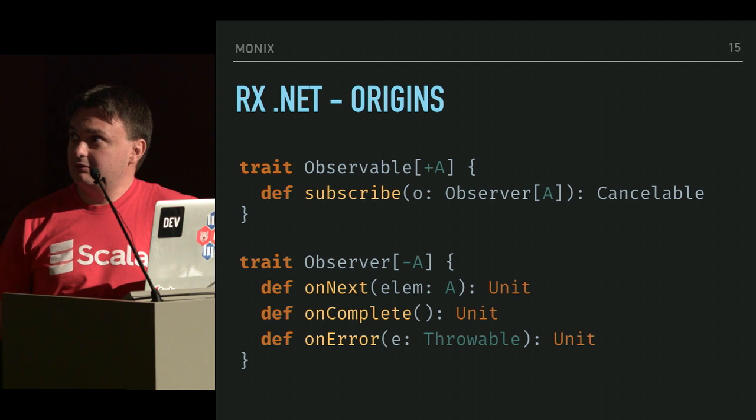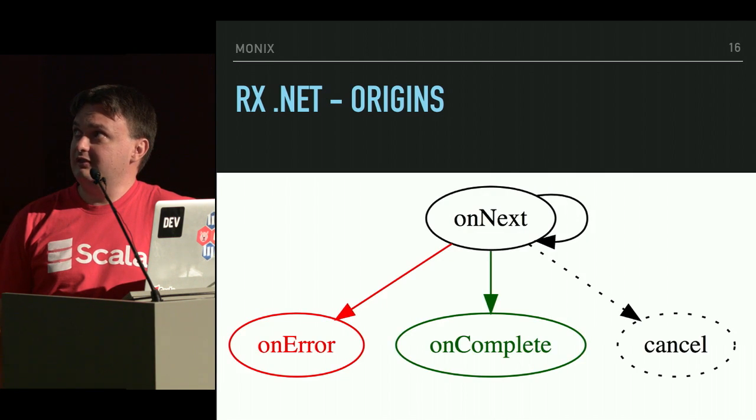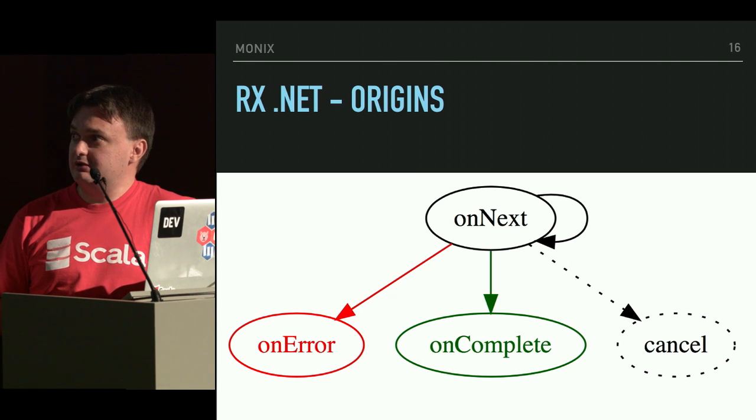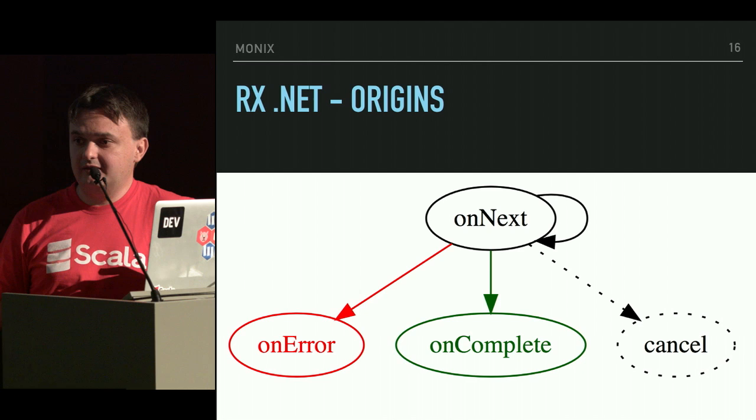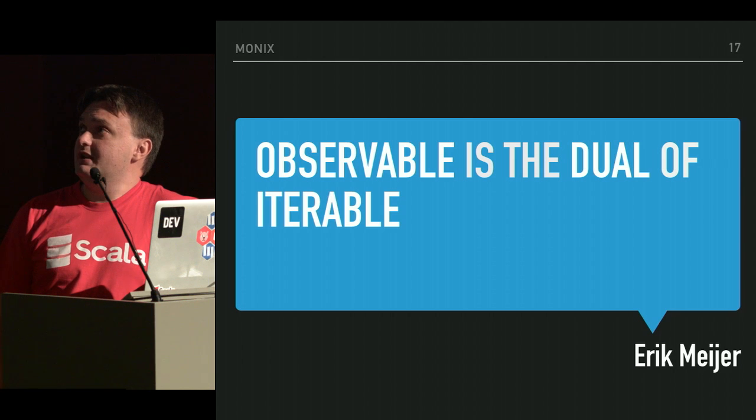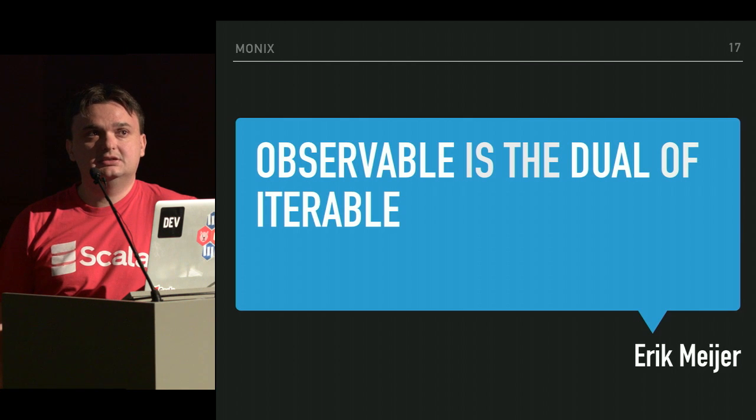Now, of course, there are problems with these interfaces. This describes a little the grammar of the producer, so it keeps pushing onNext events until onError or onComplete happens as final events, after which nothing, or we can cancel it, but this is something that's concurrent with the producer's run loop. And Erik Meijer is fond of saying that Observable is the dual of Iterable, and when speaking of duality, you can think of that as being its evil twin.